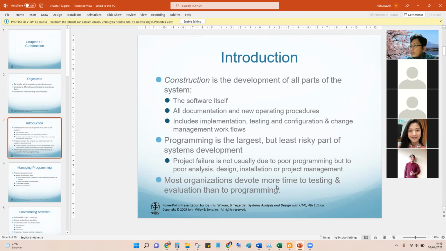Most organizations devote more time to testing and evaluation than programming. But currently there are some tools for automatic testing, and usually the tester and programmer are in the same division.